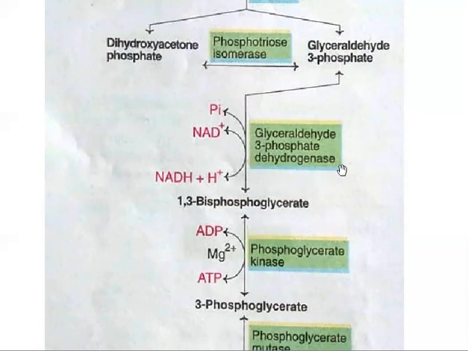The enzyme that catalyzes it is glyceraldehyde 3 phosphate dehydrogenase. But where is this hydrogen involved in this reaction? The hydrogen removed or liberated from glyceraldehyde 3 phosphate will attach to NAD plus, which is a coenzyme, forming NADH plus H plus.